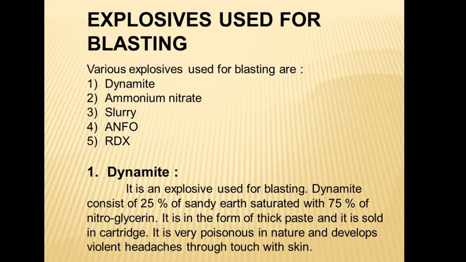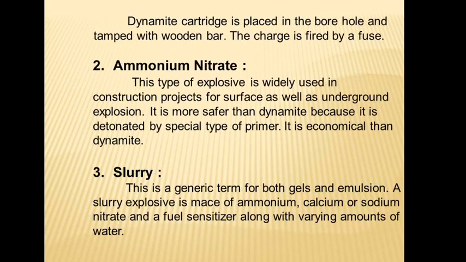First, dynamite. It is an explosive used for blasting. Dynamite consists of 25% of sandy earth saturated with 75% of nitroglycerin. It is in the form of thick paste and it is sold in cartridges. It is very poisonous in nature and develops violent headache through touch with the skin. The dynamite cartridge is placed in the borehole and tamped with a wooden bar, and the charge is fired by a fuse.